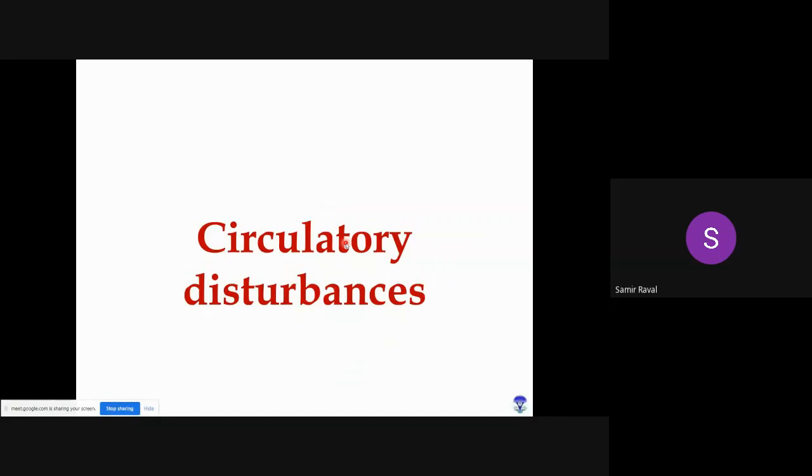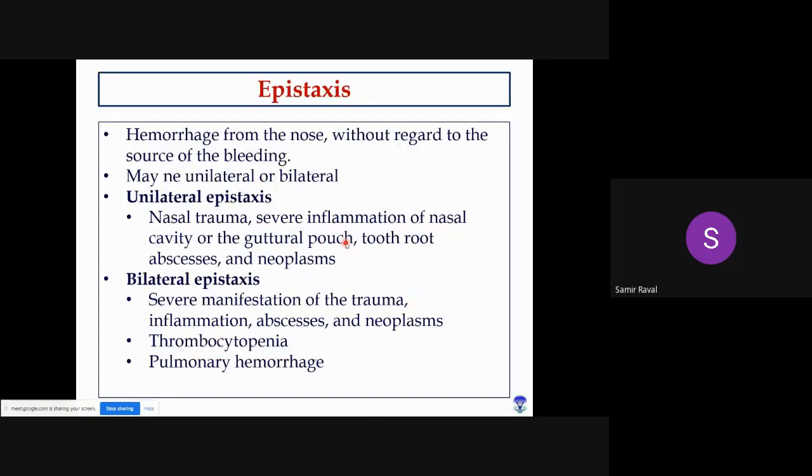Now circulatory disturbance. First, we'll talk about epistaxis. Epistaxis means bleeding from the nostrils. Bleeding from the nostrils is known as epistaxis. So hemorrhage from the nose